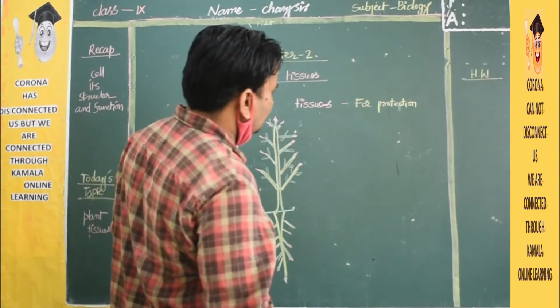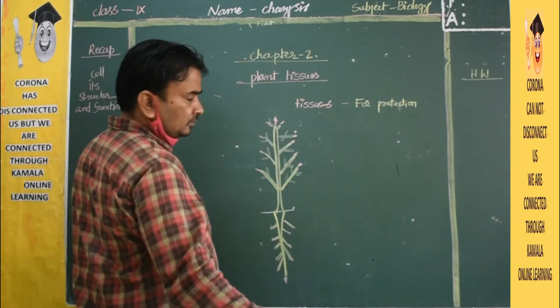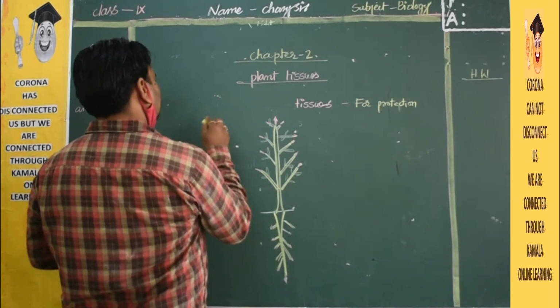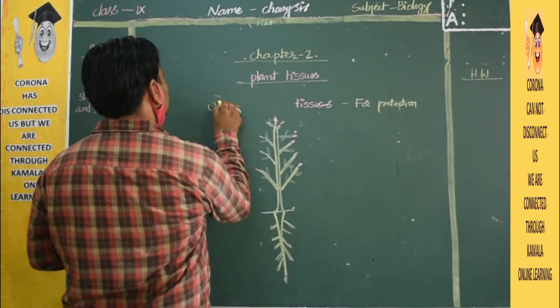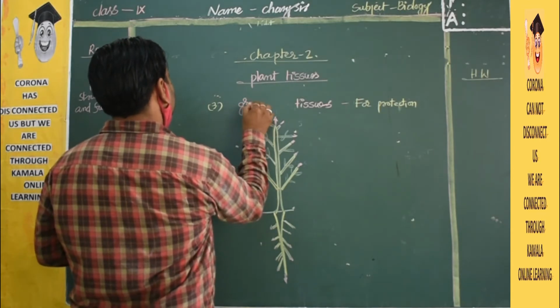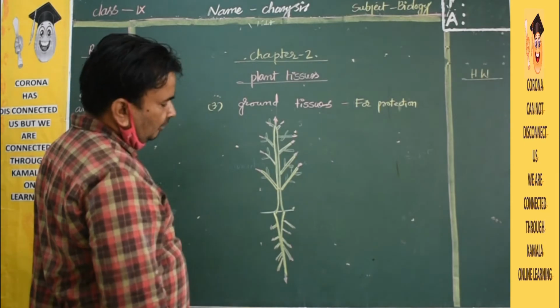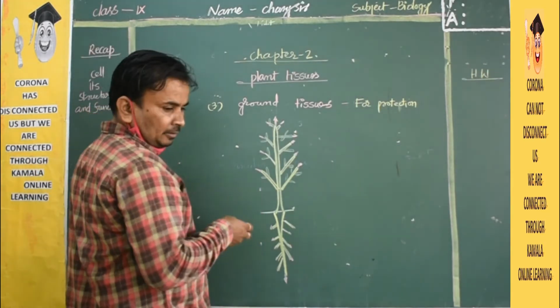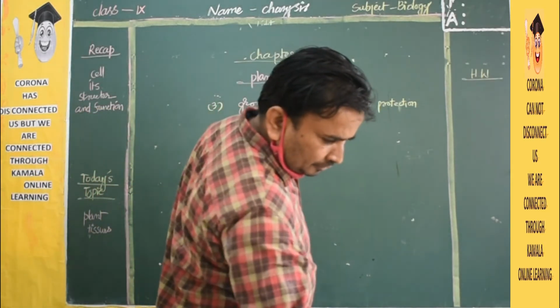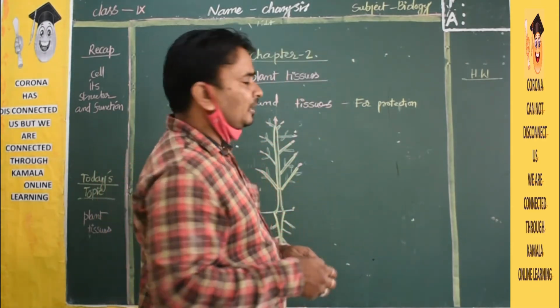Next one we will see. The third one is ground tissue. Where will the ground tissue be? I will show with the help of another color. Ground tissue will be in the middle of the stem and the middle of the root.